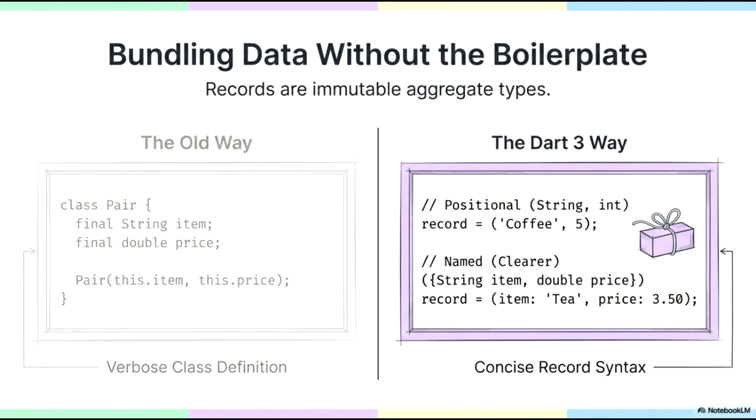With the introduction of Dart 3, we now have records. Records are immutable aggregate types that allow you to bundle data using a much more concise syntax. On the right, you can see how we can achieve the same result with significantly less code. We can use positional records for quick groupings, or utilize named records for greater clarity. By specifying labels like item and price directly within the parentheses, the code remains self-documenting and readable without the overhead of a formal class structure.